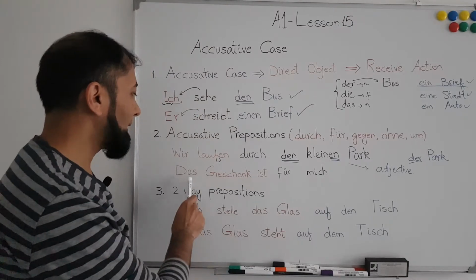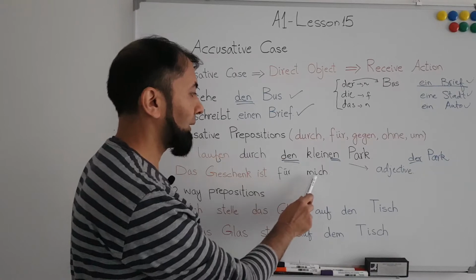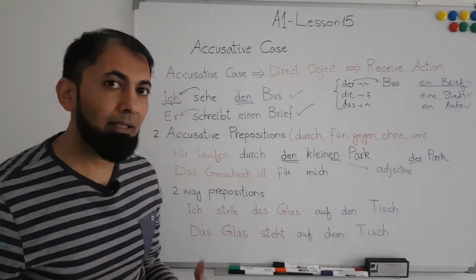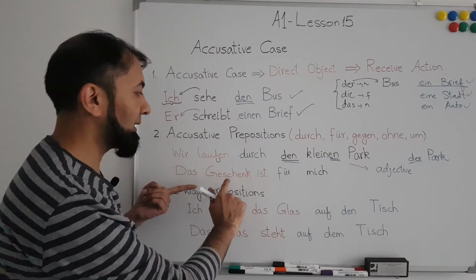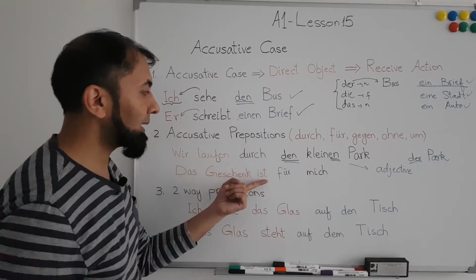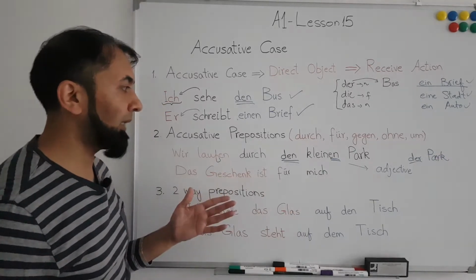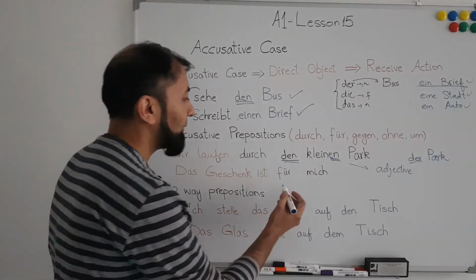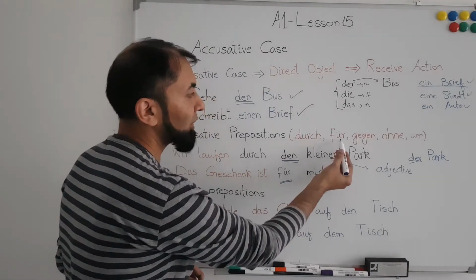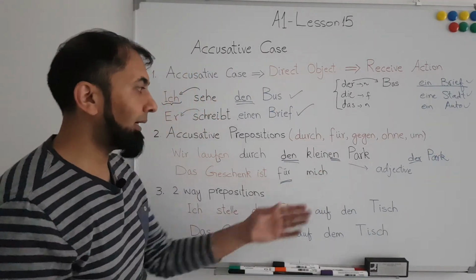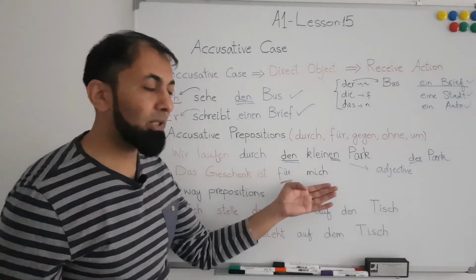Now next is: Das Geschenk ist für mich. The gift is for me. Das Geschenk means gift, ist für mich. The gift is for me. Now we see that we have used again an accusative preposition, which is für, and here we are using a personal pronoun in accusative case.